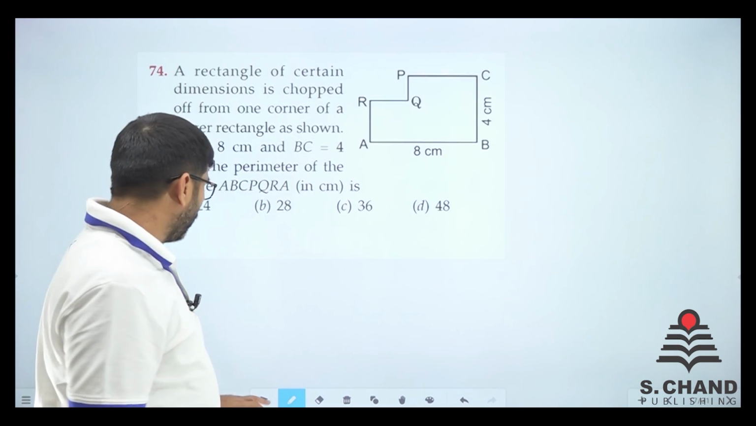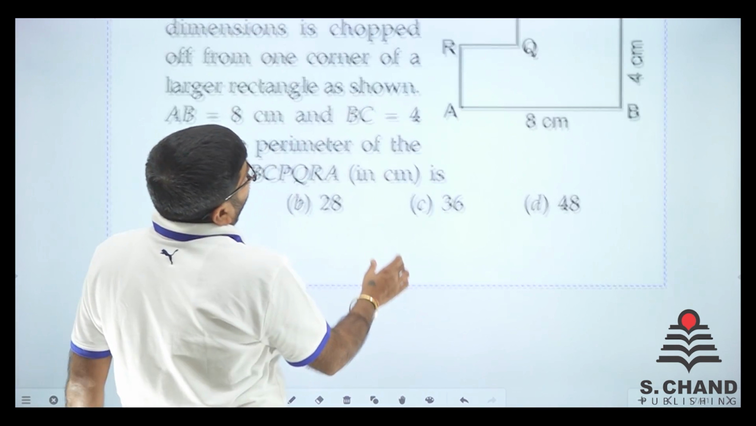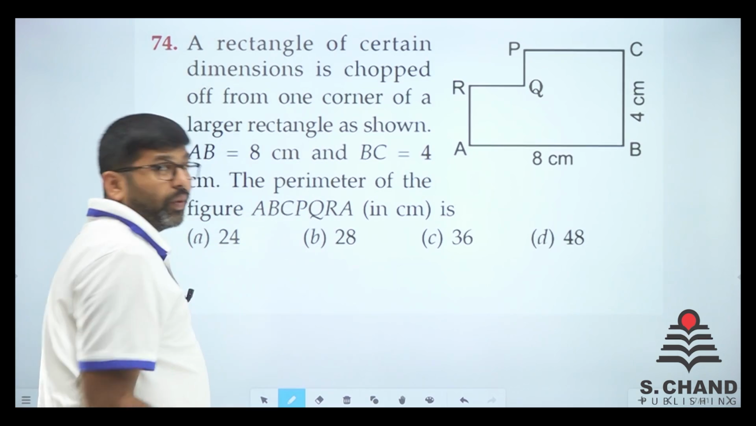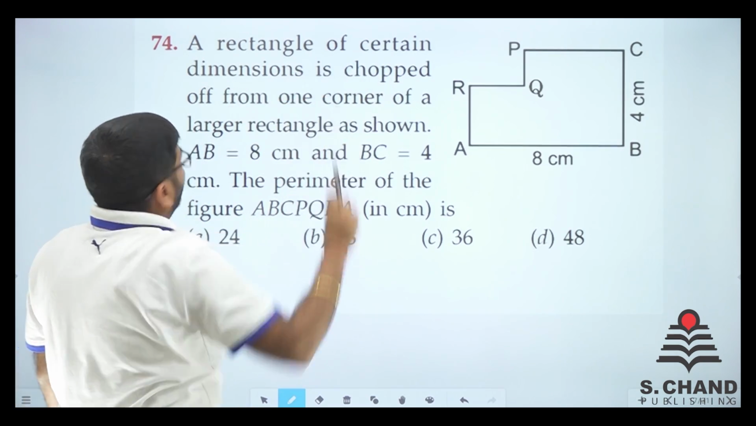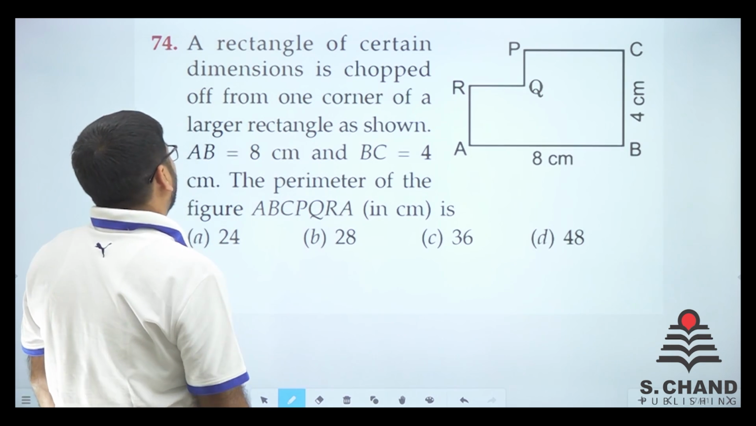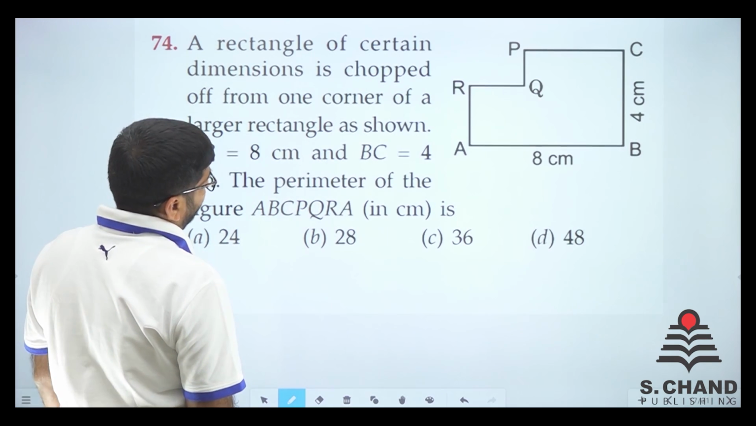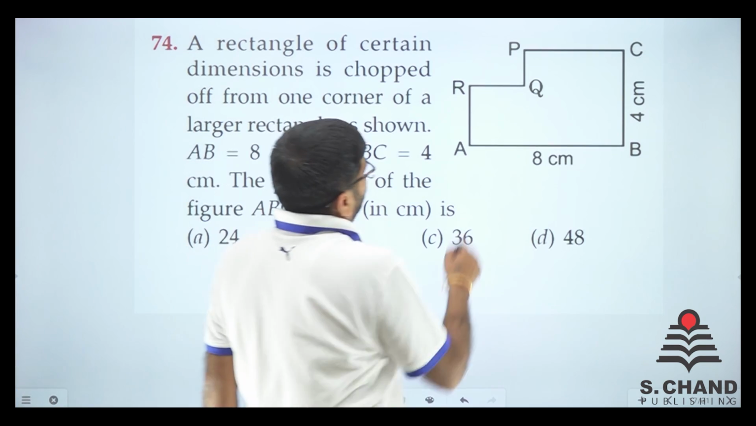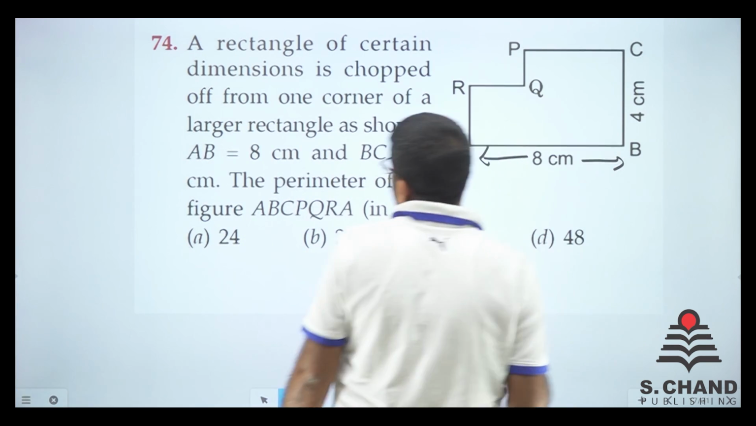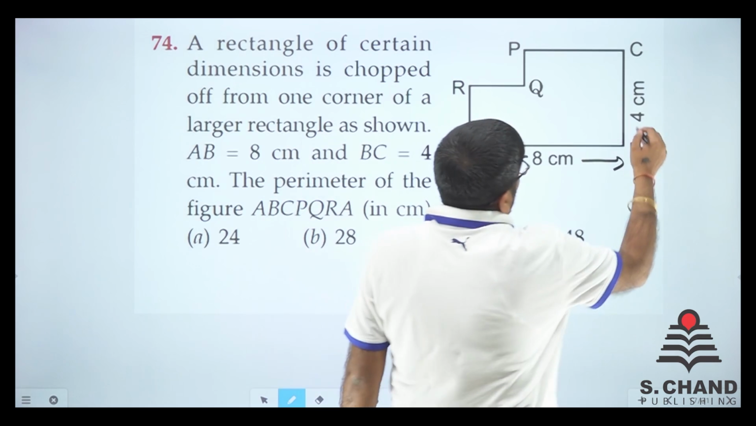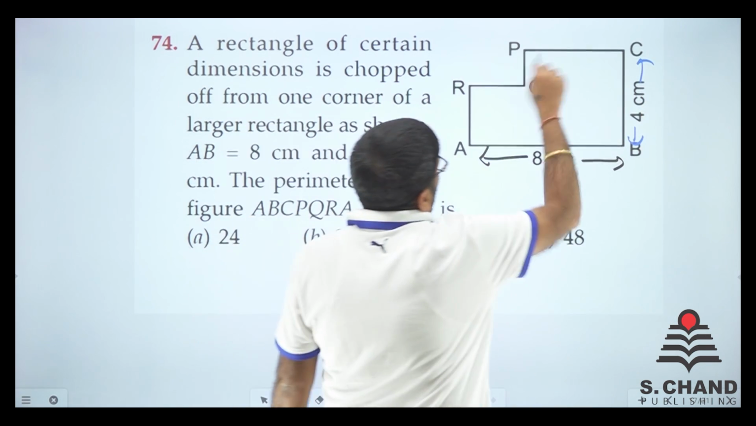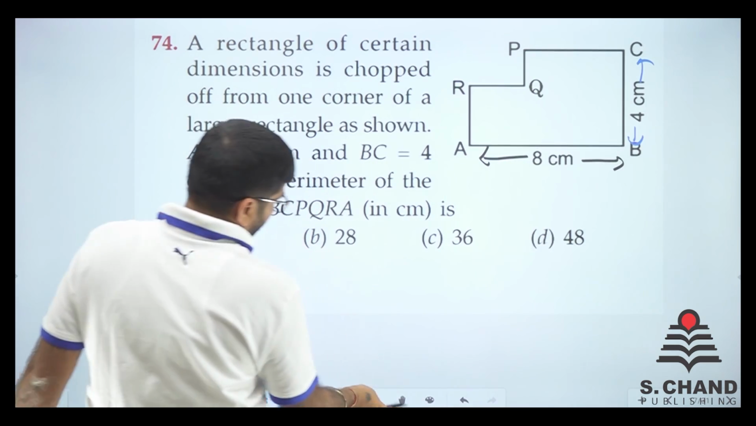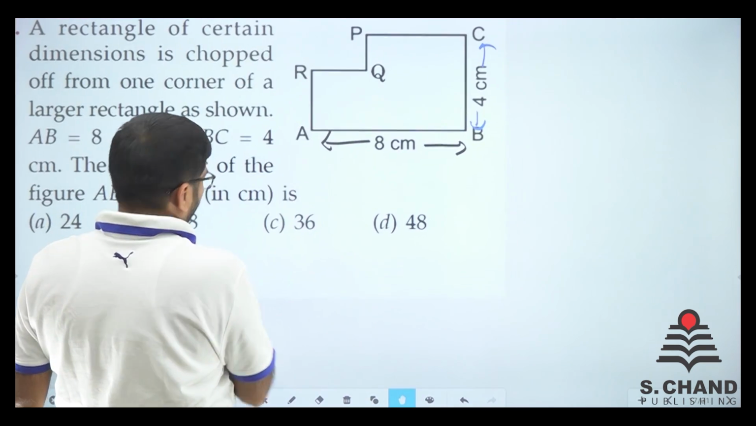So we need to find out the area of the part, right? See, what is the question? Question is: a rectangle of certain dimension is chopped from one corner of a larger rectangle as shown. AB is equal to 8 and BC is equal to 4. And what is the perimeter of the whole part? We need to find out the perimeter of the whole part.